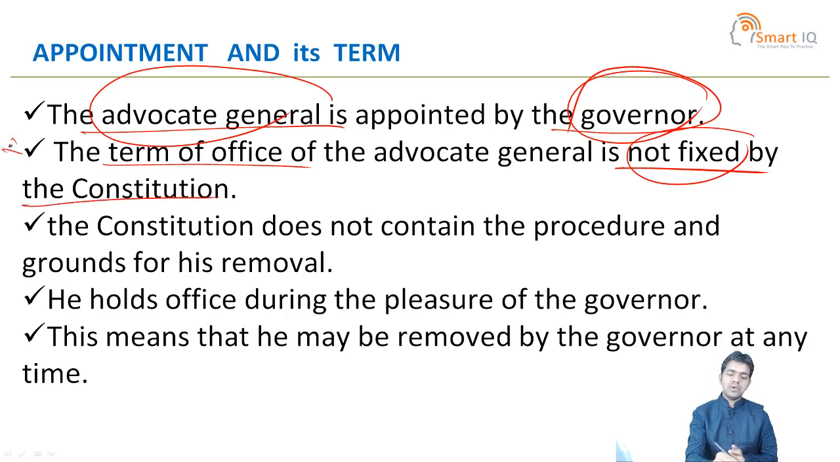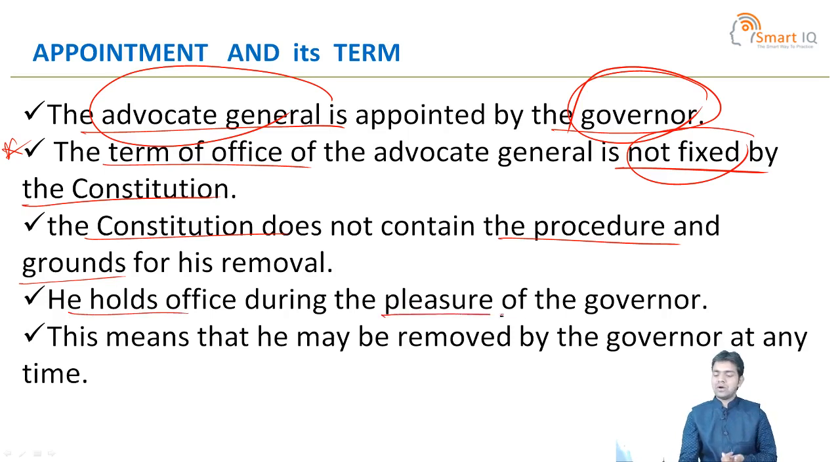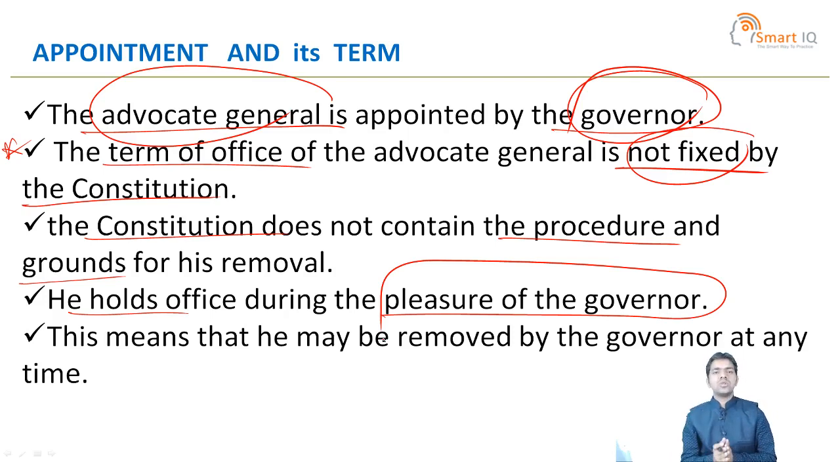This is very important, so I am repeating it. The term of the office of the Advocate General of the State is not fixed by the Constitution. The Constitution does not contain the procedure and grounds for his removal. His removal process is not mentioned in the Indian Constitution. Also, he holds office during the pleasure of the Governor. Similarly, the Attorney General of India holds office during the pleasure of the President. Here also, in the state, the Advocate General holds office during the pleasure of the Governor.